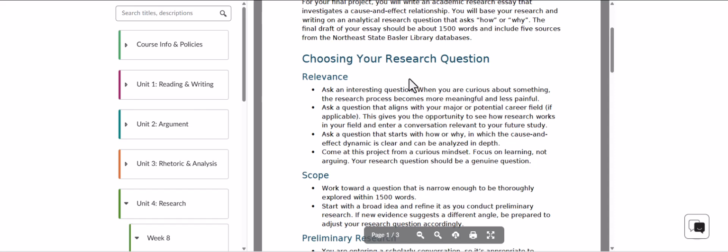I also suggest that you ask a question or choose a topic that has to do with your major or your career field. So if you're going into nursing, maybe some nursing related question would be good. And that question won't just be like, what is nursing? That question will be at the college level a little bit more specific. We'll get into the research questions later. So if you don't want to write something that's about your career field, that's valid.